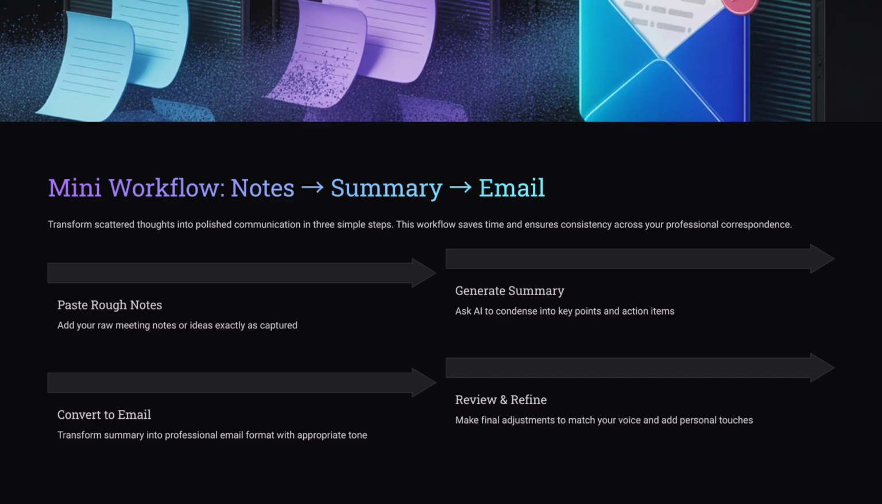Example. Step 1 prompt. Here are my messy meeting notes. Summarize them into key decisions, open questions, and action items with owners. Step 2 prompt. Now turn that summary into a clear email to the team with a friendly but professional tone. You've turned chaos into communication with 2 prompts.